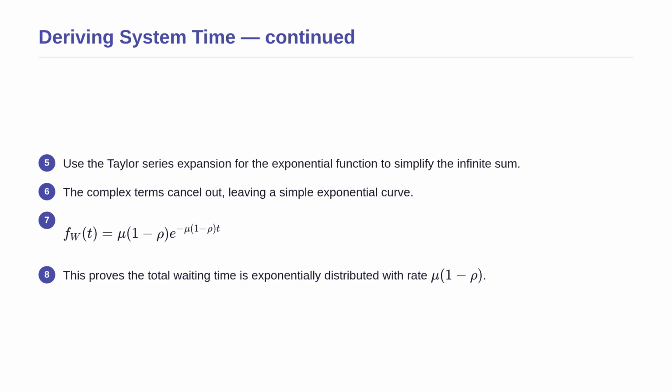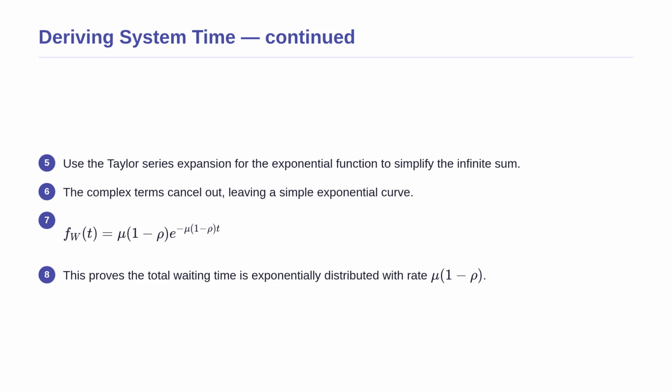This massive infinite sum looks incredibly intimidating, but we can simplify it significantly. By using the mathematical properties of infinite series, especially the Taylor series expansion for the exponential function, the complex terms cancel out beautifully. We are left with a much smaller, cleaner expression for the probability density function.